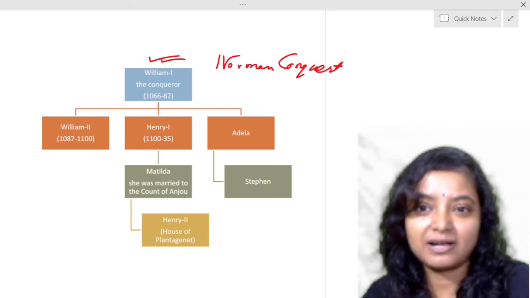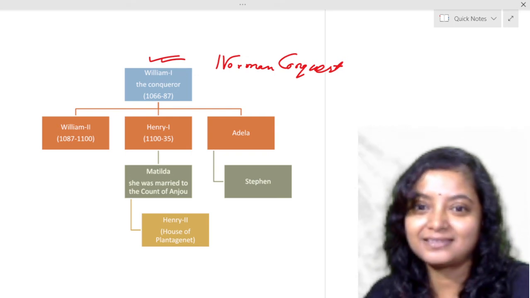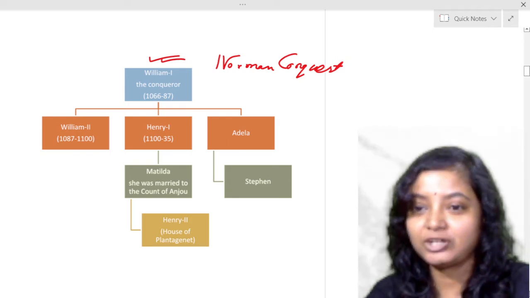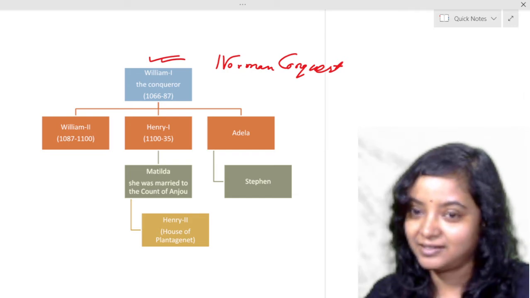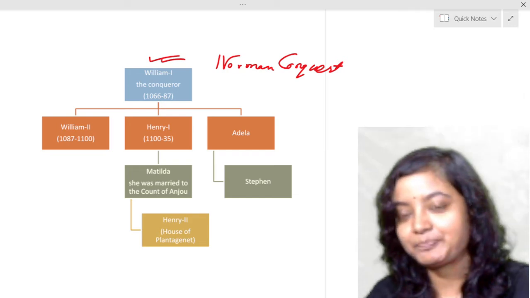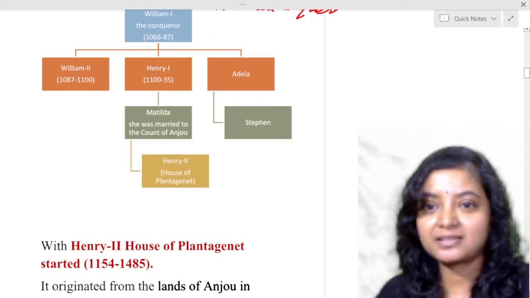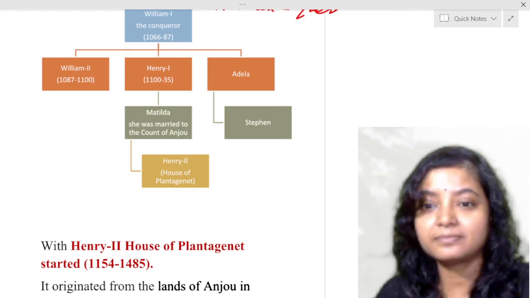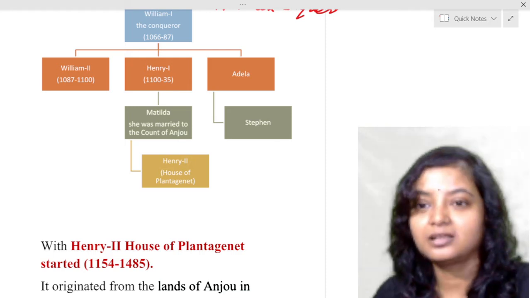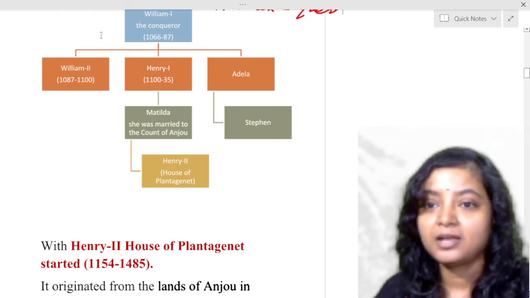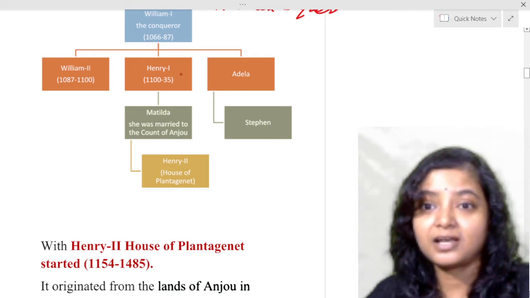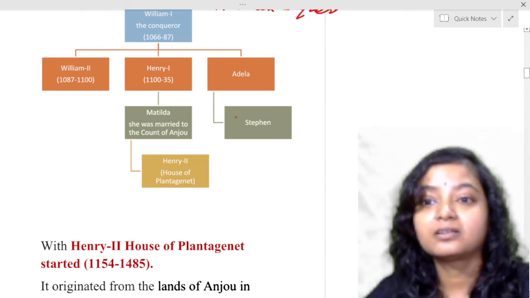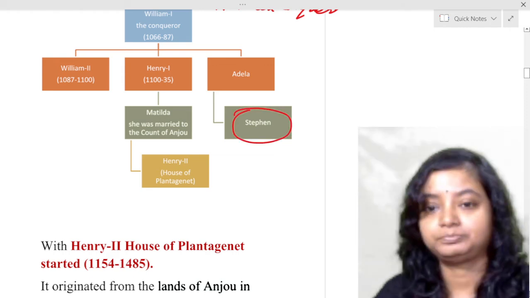So William the First, the Conqueror, had three children, two sons and one daughter: William the Second, Henry the First, and then Adela. And after Henry the First's death, Henry the First's daughter Matilda's son, Henry the Second, was very small. So for some time Stephen, Henry the First's sister's son, was on the throne.